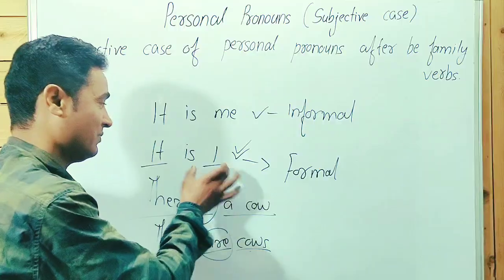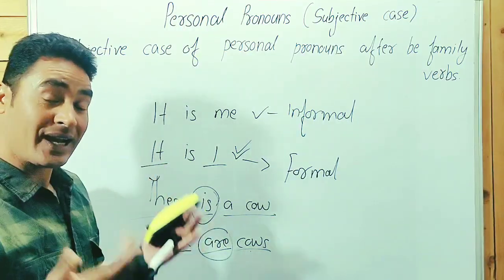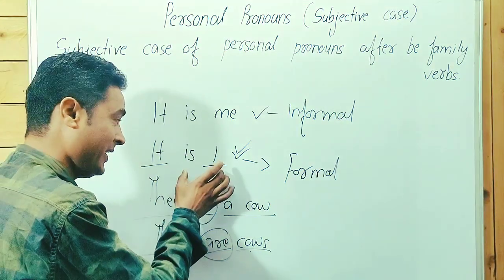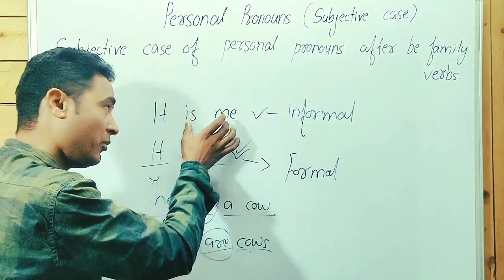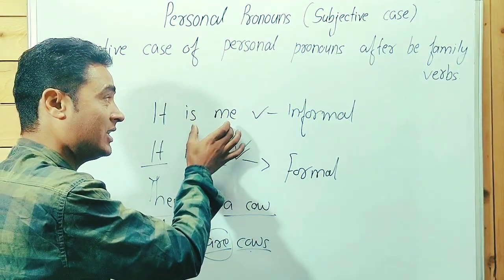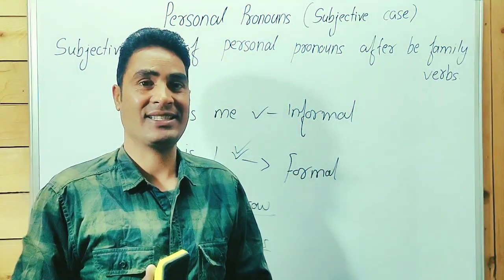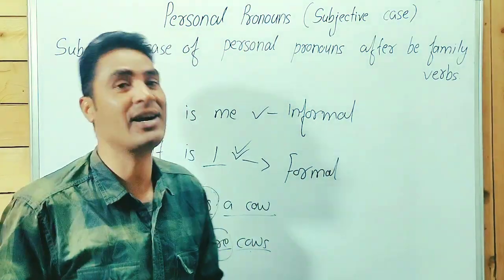It's a cow. We can say a cow is the subject over here. So similarly, it's me is incorrect formally. In informal English, it's correct. When we talk about formal English, it's an incorrect sentence. In the next slide we will see some examples.